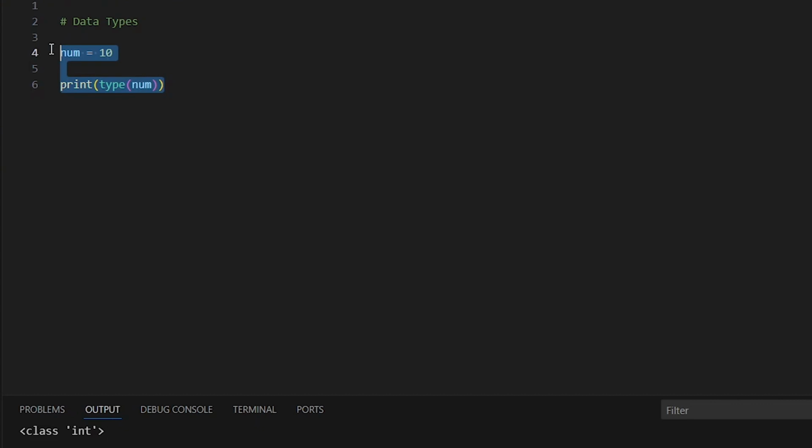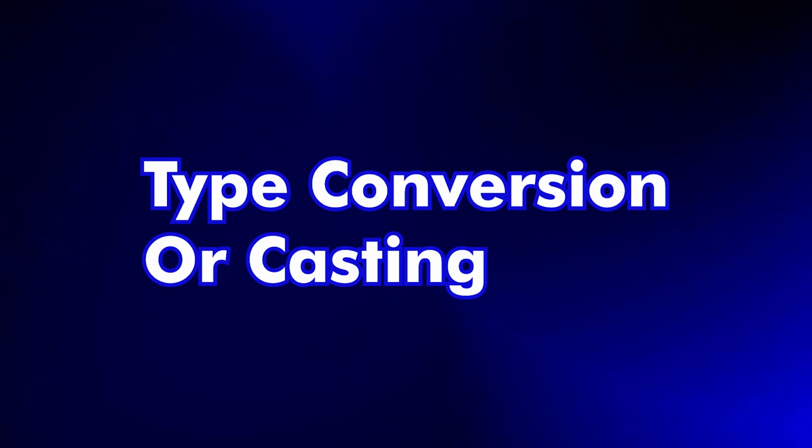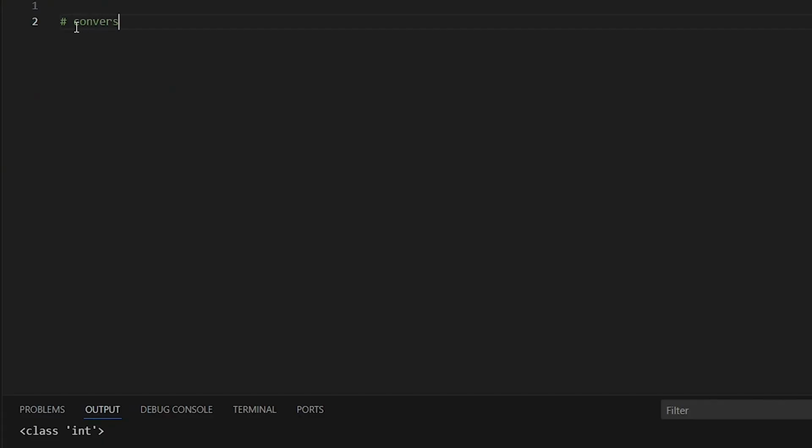Then the next thing we're going to look at is type conversion or casting. So this is conversion or casting. And for this, we're going to be looking at these 3 functions. We're going to be making use of the int function. We're going to be using the float function, and we're going to be using the str function. So let's get started. So I have num is equal to 10. Of course, this number is an integer. If I want to convert it to a float, all I need to do is to use the float function.